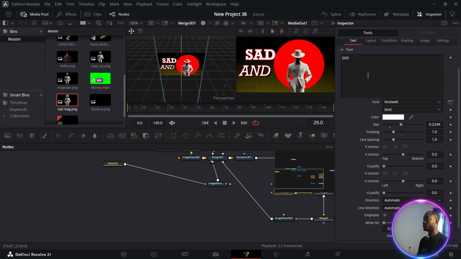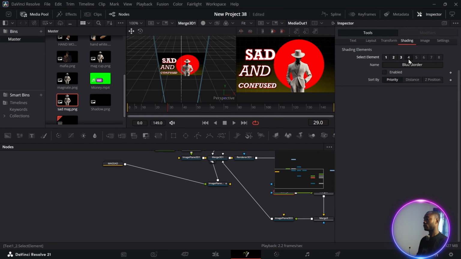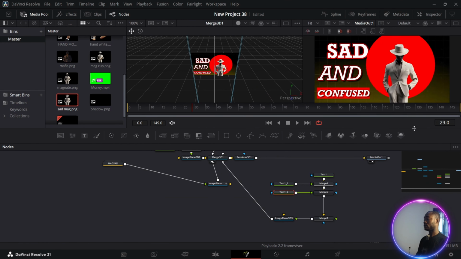Go to inspector tab. After connecting it, change it to CONFUSED, reduce the size like this, change it to italic, or let's make it bold italic. Go to layout and drag it down, so drag it towards the right like this. So let's give this one another variation again. You can decide to give this one a border. Let's give it a red border. Too close to red. Okay, we're done.